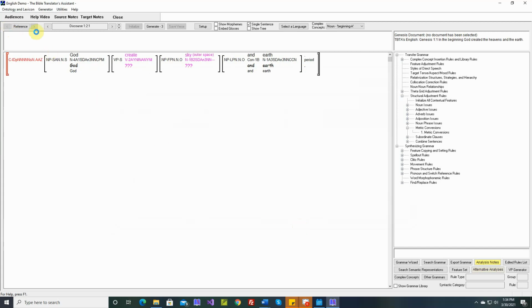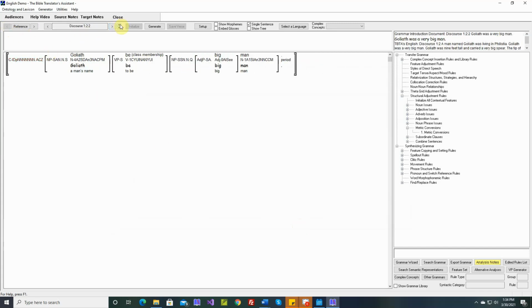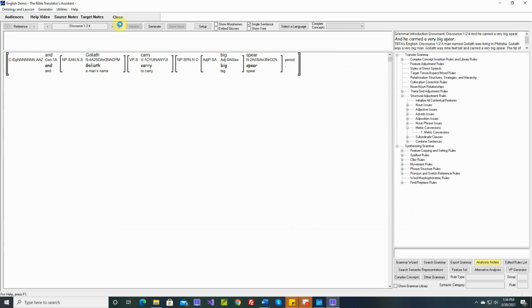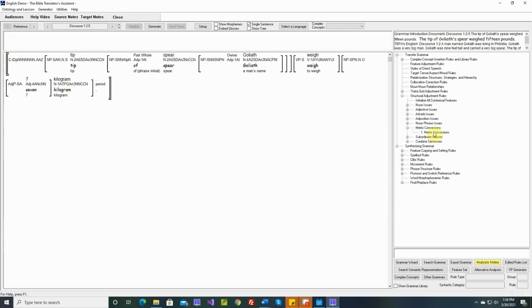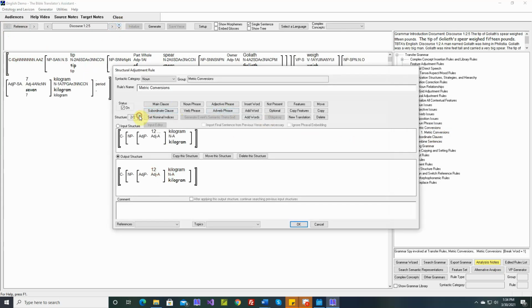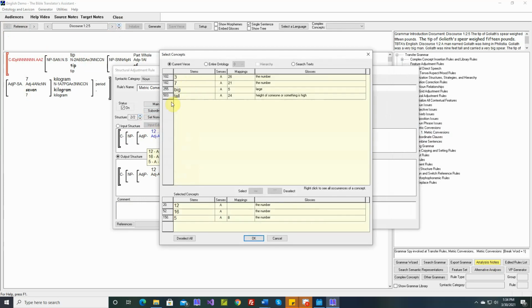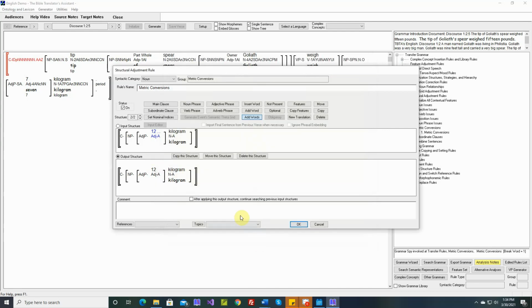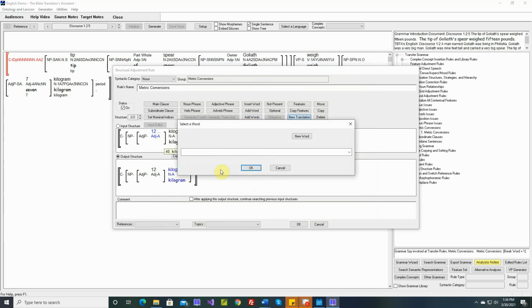Let's go back to our verse. Okay, we need to include the number 7. So let's say add words. By the way, when you click on add words and then here, this will include all of the adjectives that are in the current verse. So let's include 7. Okay, so now let's set up a table of new translations. We want to convert this word to pound.